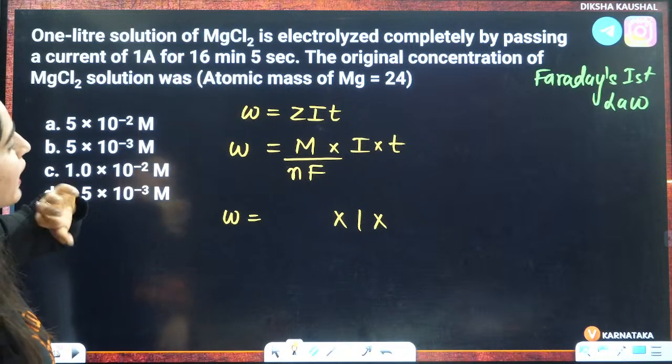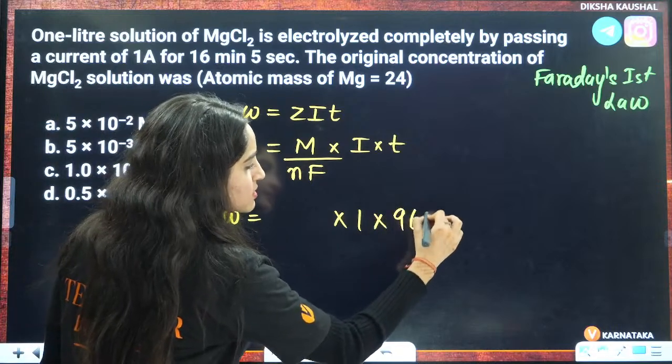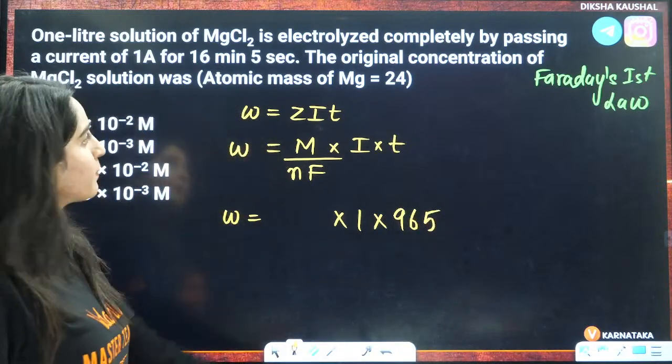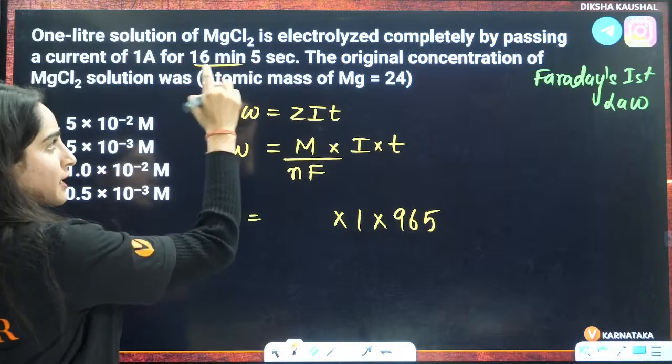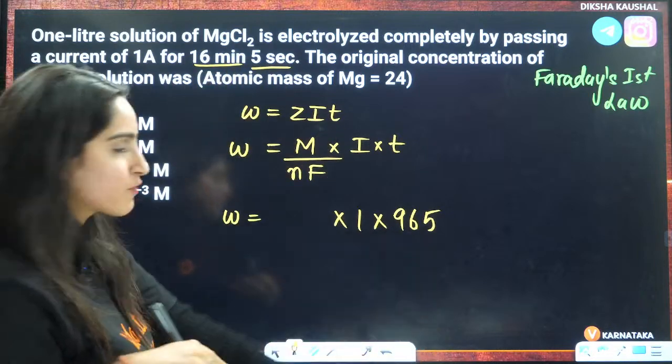Because 5 seconds we have to add also, it will turn out to be 965 seconds, right? Because 16 minutes into seconds and after that add 5 seconds into it.